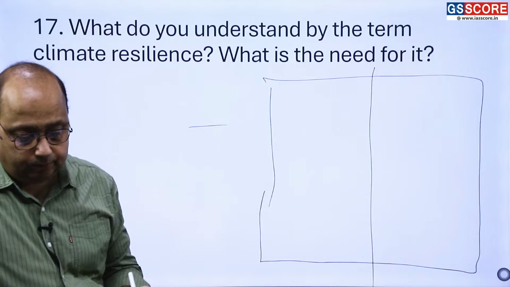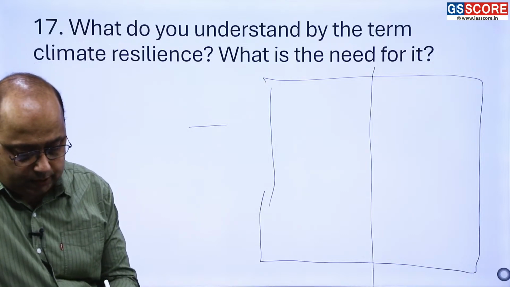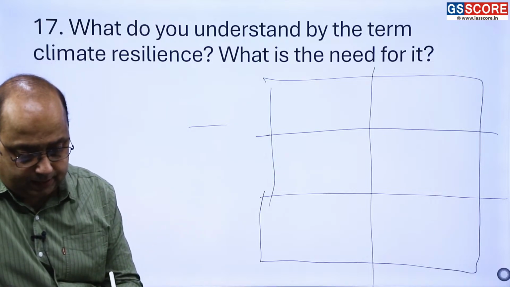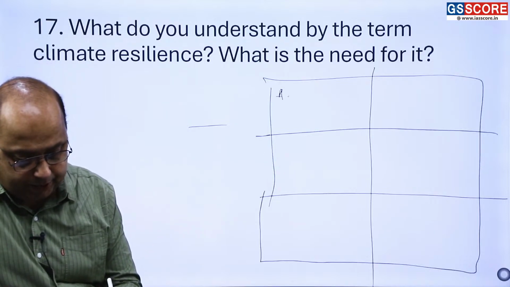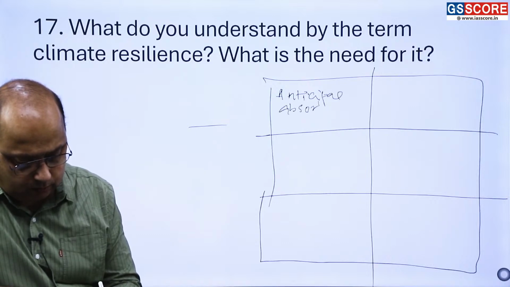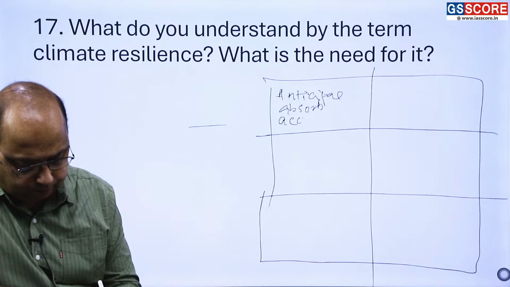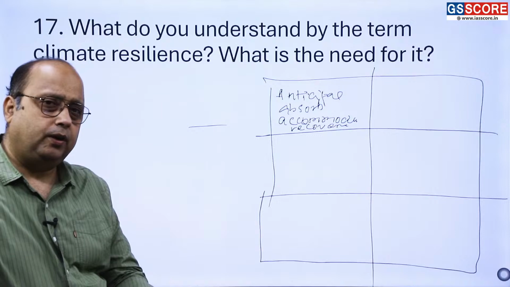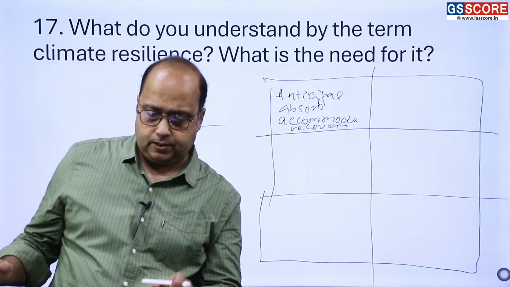So how to write? You have to just give one hint, like what is the value. It defines the capacity to anticipate, absorb, accommodate, and recover of a community from some impact, disaster impact.